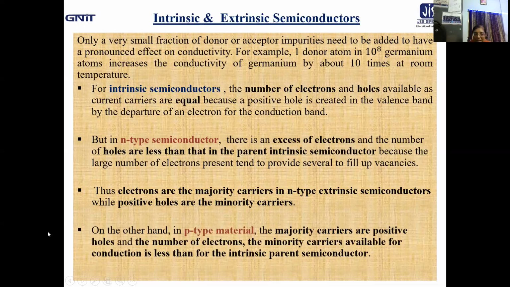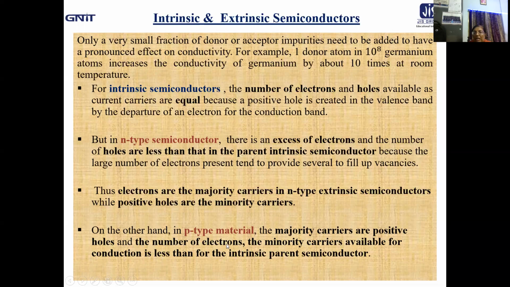In case of P-type semiconductor, majority carriers are the positive holes, and the number of electrons, the minority carriers which are available for conduction, is less than in the intrinsic parent semiconductor, because here majority carriers are positively charged holes.